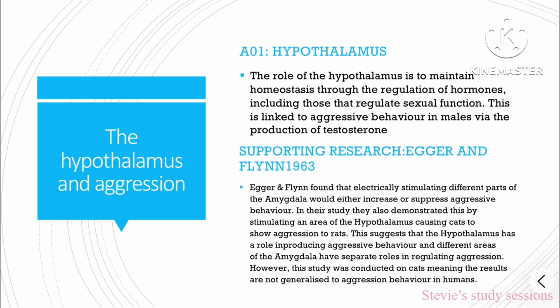Supporting research, Egger and Flynn, 1963. Egger and Flynn found that electrically stimulating parts of the amygdala would either increase or suppress aggression. In their study, they also demonstrated this by stimulating areas of the hypothalamus, causing cats to show aggressive behaviour towards rats. This suggests the hypothalamus has a role in aggression.